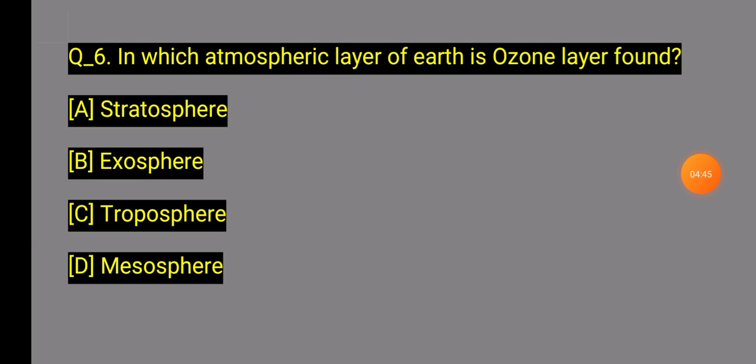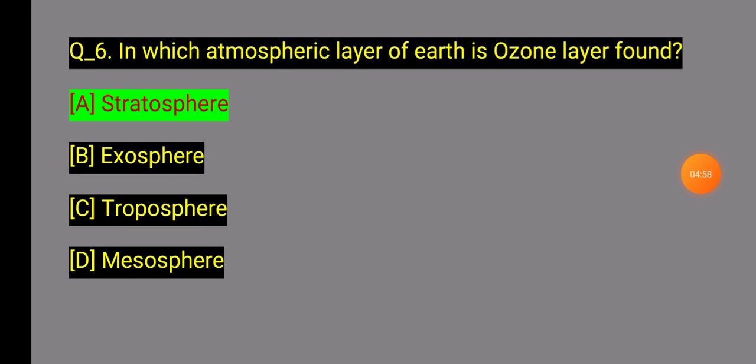Question number 6 asks: In which atmospheric layer of the earth is the ozone layer found? Which of these four options is correct? Option A, stratosphere. The ozone layer is found in this atmospheric layer of the earth.